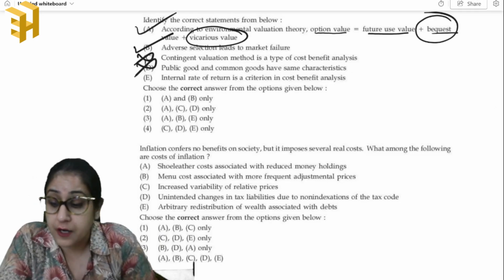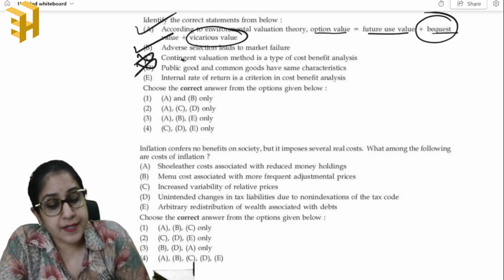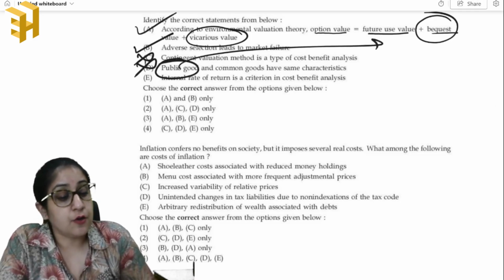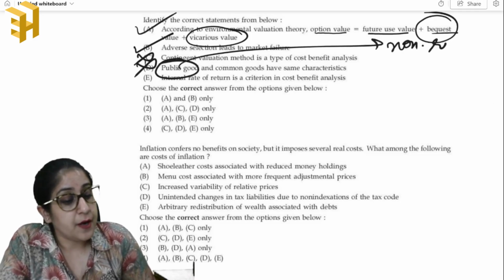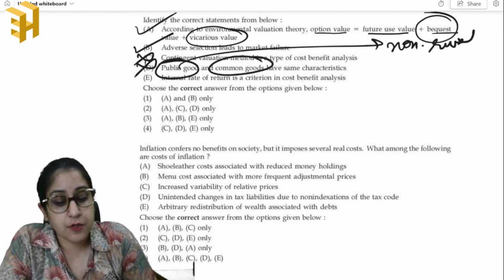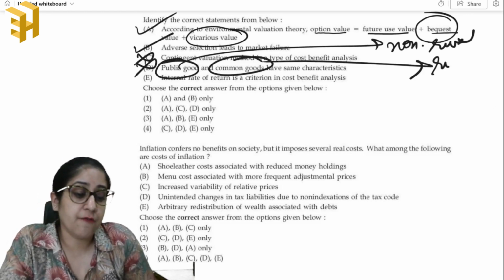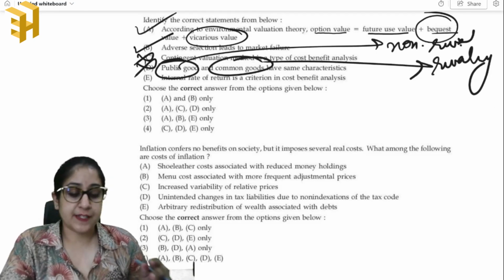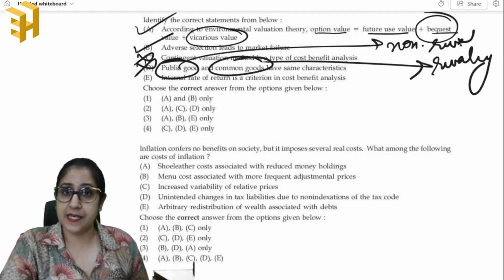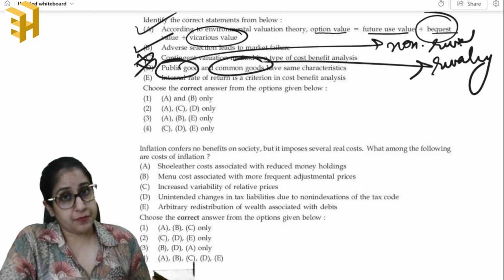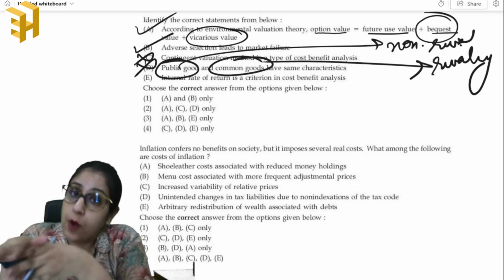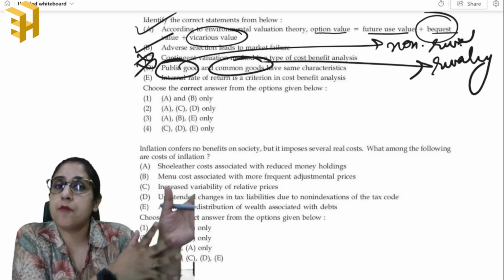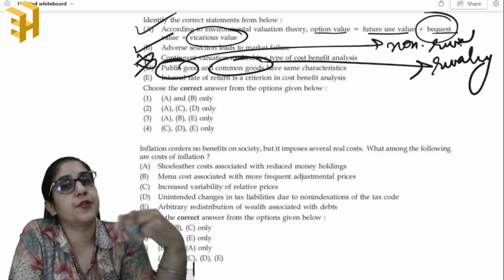Public goods and common goods have same characteristics. Again, this is not correct. How? Public goods are non-rival in nature, right? And common goods have the feature of rivalry. For example, fish in a sea is a common good. So consumption by one reduces the amount available for consumption for the others.